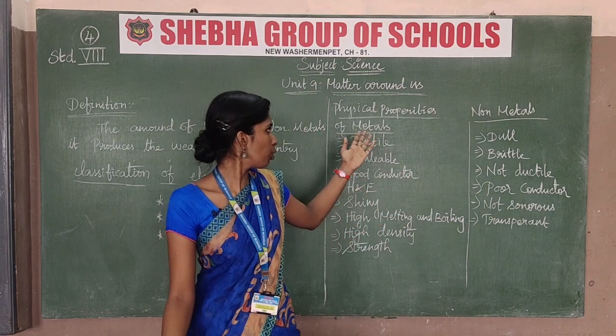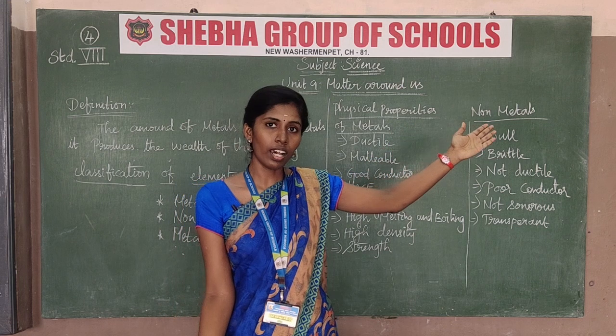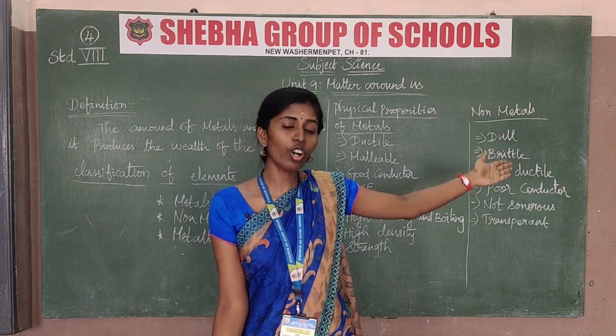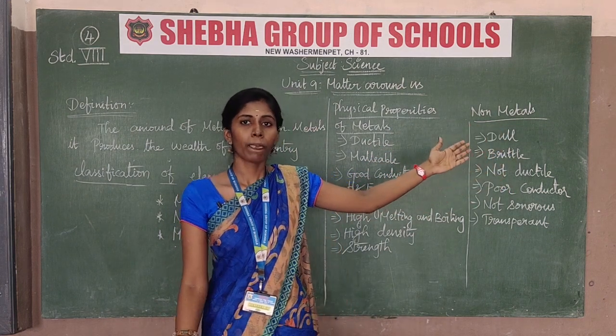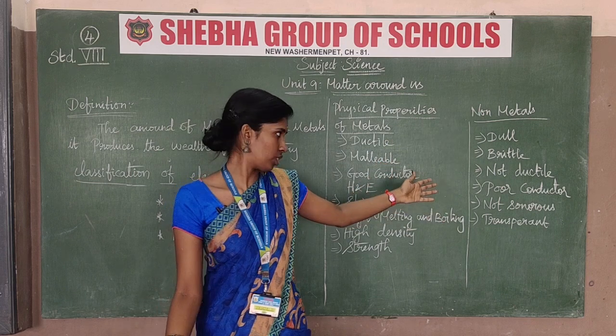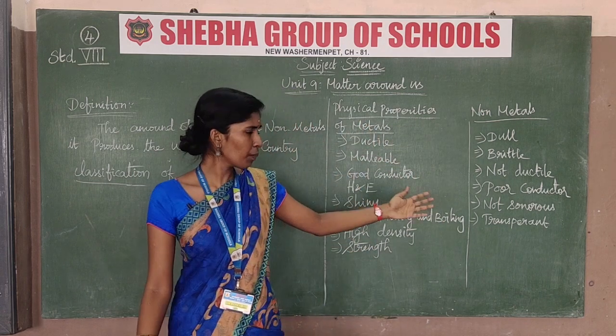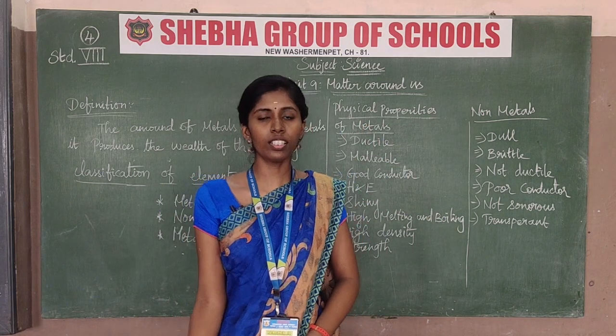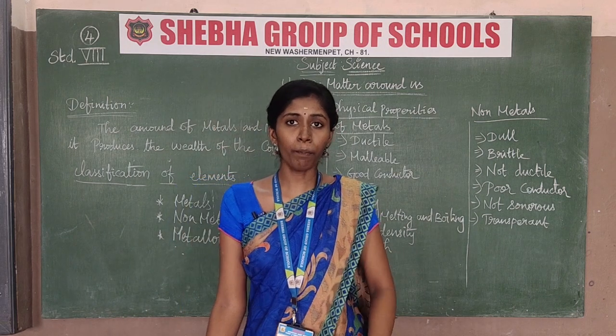So compared to metal, non-metal is a less quantity, low conducting substance. It's not a conducting substance, okay? So this is the properties of metals and non-metals. So after that, we know about the metalloids.